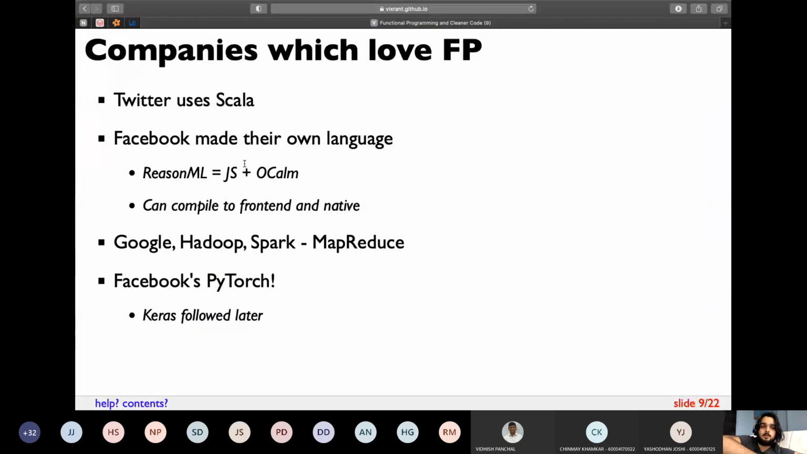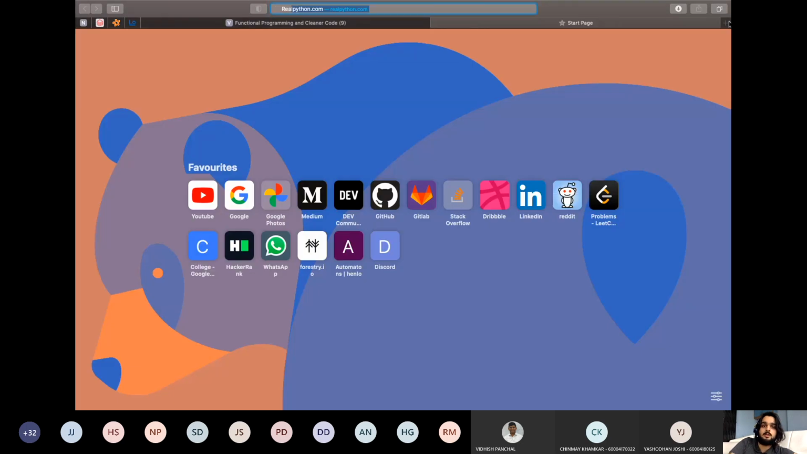A few examples that I want to give you is Twitter. Twitter is built on Scala, and Scala is a functional programming language. It's based on Java actually. Then there's Facebook, and Facebook has created their own language called ReasonML. You can search for it. It's called ReasonML, and you can learn it on your own.